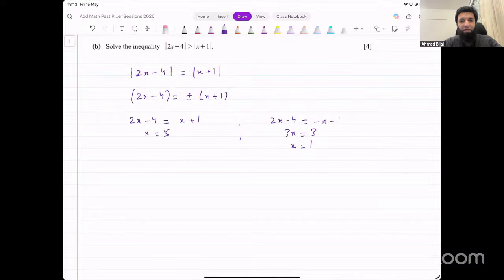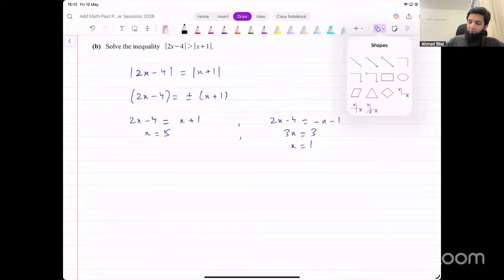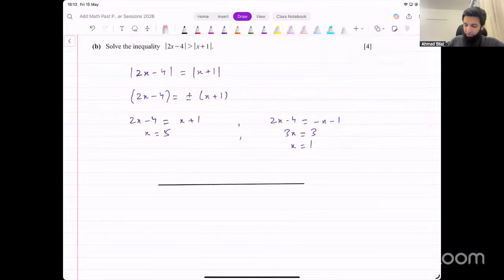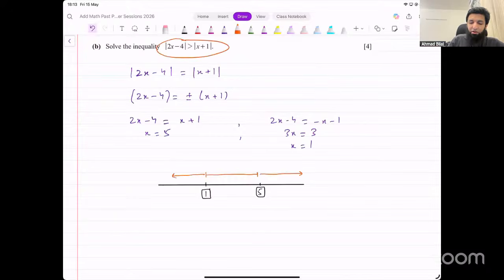Now remember, we were solving an inequality, not an equation. So what are the solutions of that inequality? We can do it on a number line. Mark those two points, 1 and 5. These two points divide your number line into three regions: one on the left side, one in the middle, and one on the right side. You have to check a number in each region and see if it satisfies the inequality or not.